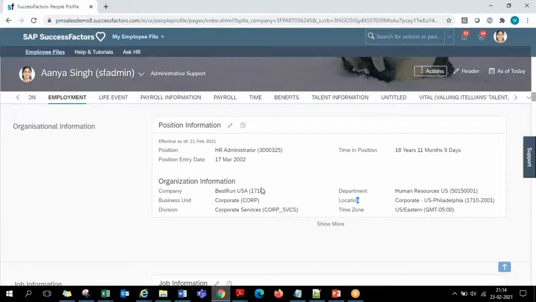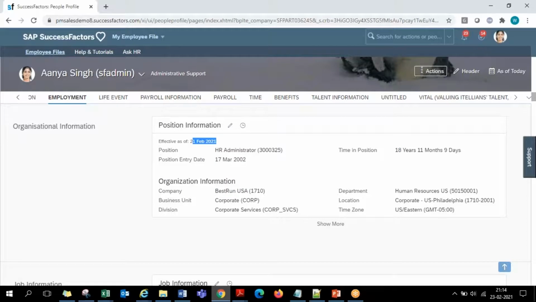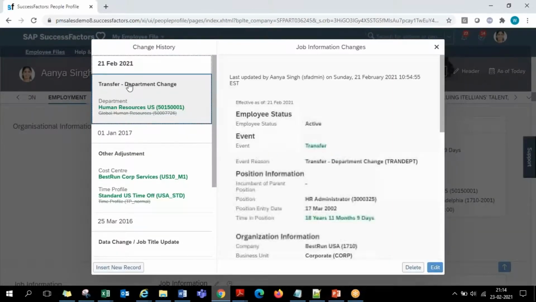Okay, so the current screen level, whatever you have, is just effective from 21st February. That is just 2 days back. From 21st February, this is the latest record. So before 21st Feb, what is the record? You can see in the history here. Going into the history, you will have each and every update shown. So on 21st, the employee has been transferred to a different department.